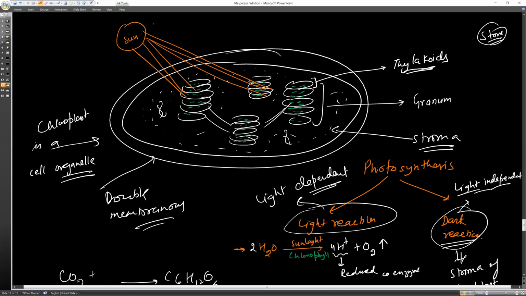So when sunlight falls on this cell organelle, the photolysis of water takes place, and this photolysis of water results in the production of reduced coenzymes, which are H plus ions, and oxygen gas, which is eliminated outside the leaves. And these H plus ions help in the conversion of ATP